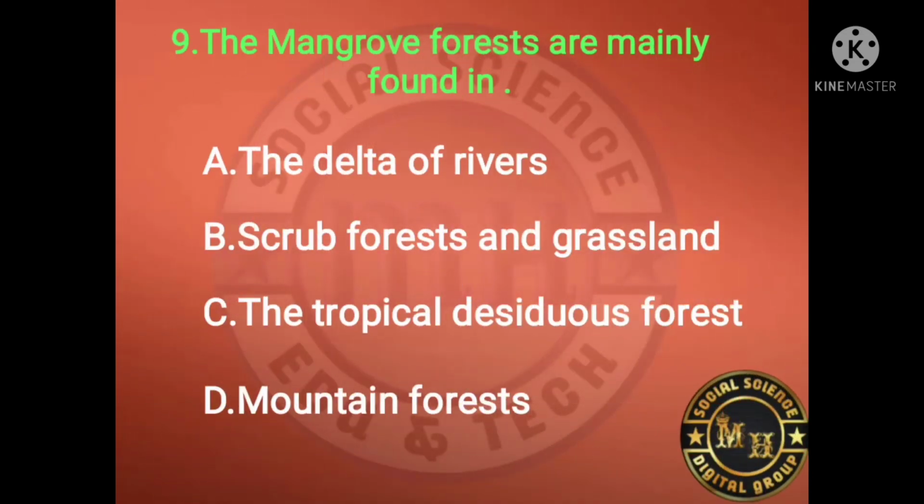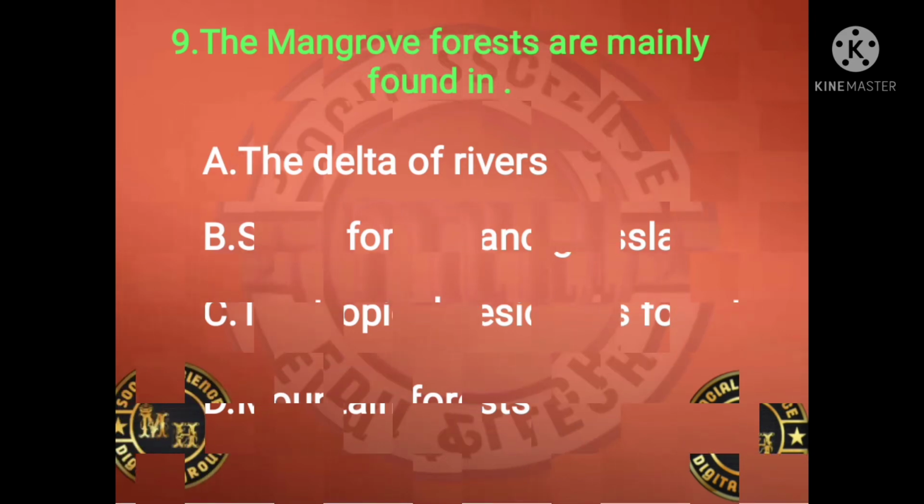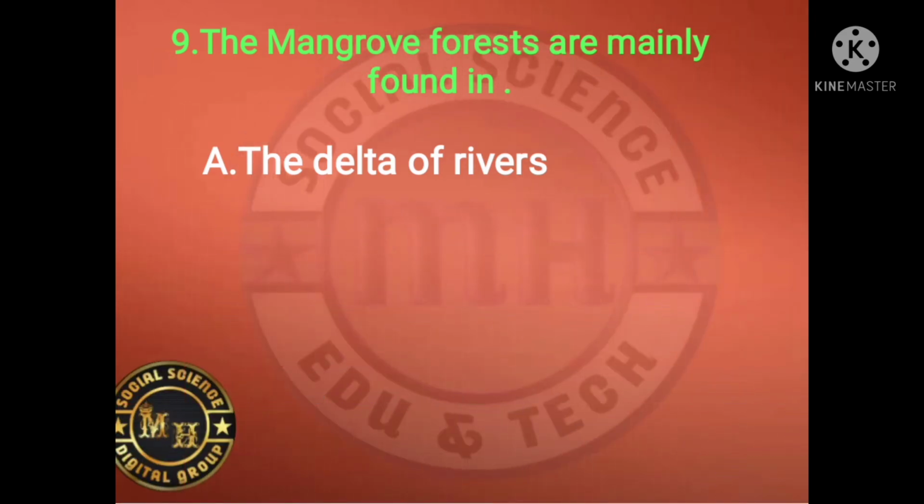Ninth MCQ question. The mangrove forests are mainly found in the delta of the river, scrub forest and grassland, tropical deciduous forest or mountain forest. Which one is the right answer? The right answer is the delta of the river.